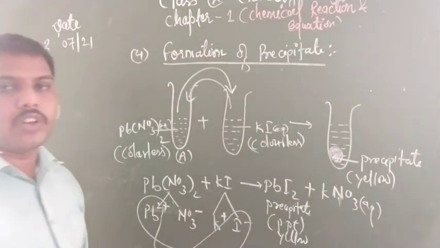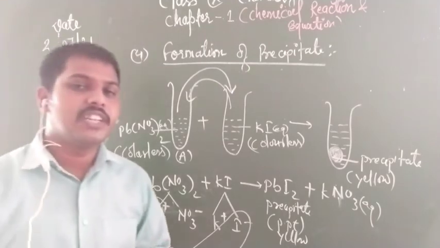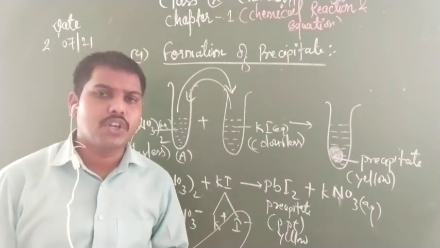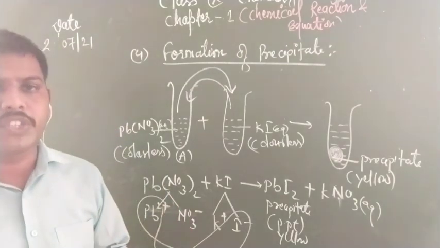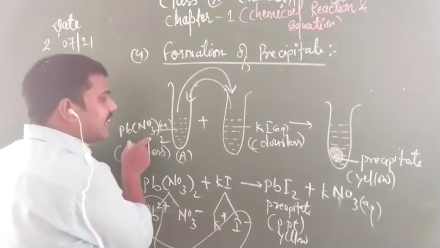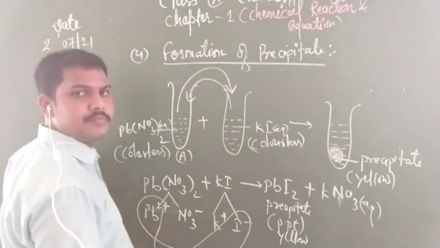Now I think overall it is clear, children, that whenever there is a formation of precipitate, or you can say whenever an insoluble solid product is formed, it means that a chemical reaction is taking place between lead nitrate and potassium iodide.